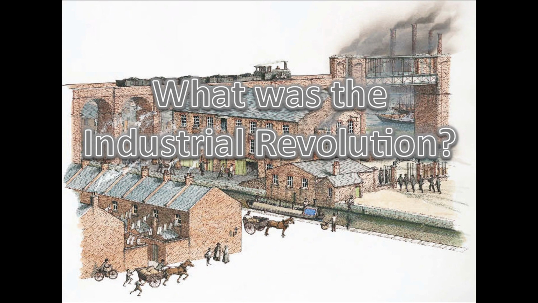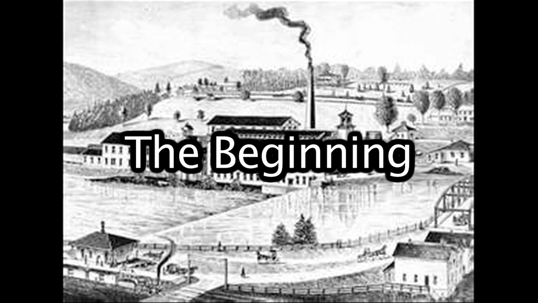What was the Industrial Revolution? The Industrial Revolution was a period of time in England when there was an increase in the output of goods made by machines through inventions. The beginning of the Industrial Revolution.